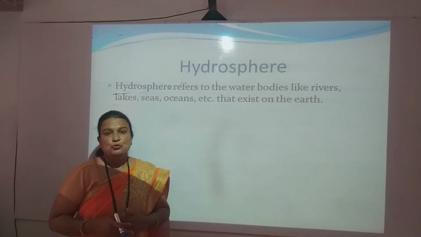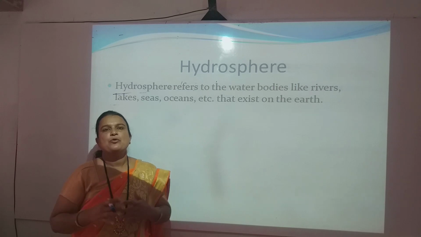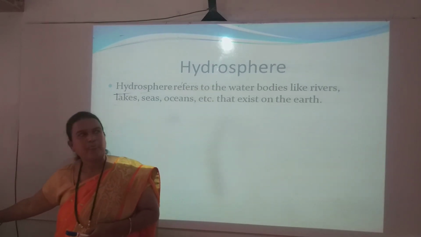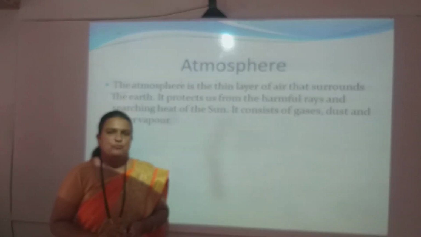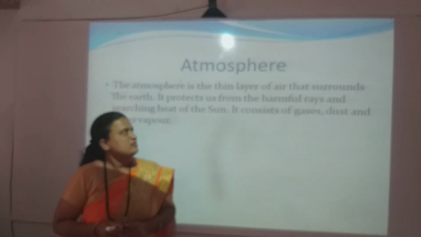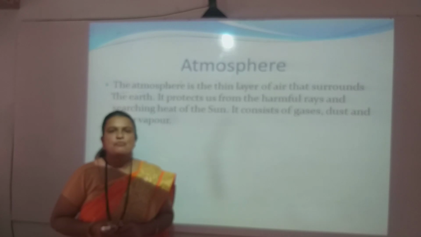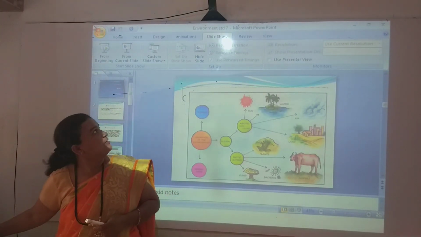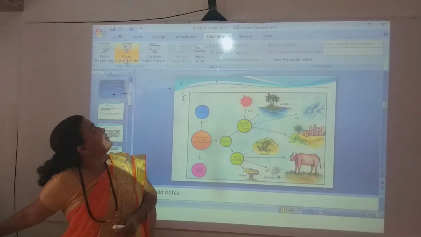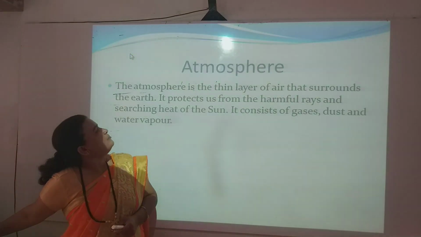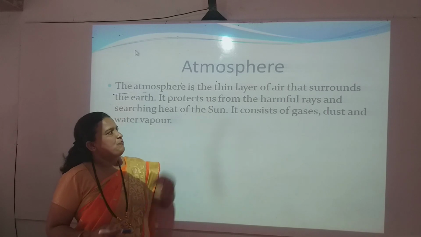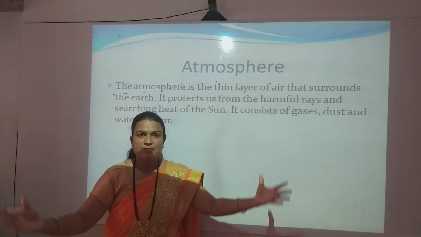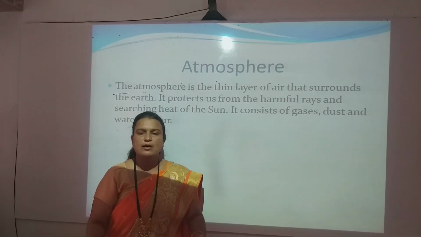Dams are there. So these all water bodies are included in the hydrosphere category. Now the atmosphere. Atmo means air and sphere means layer. A thin layer of air which surrounds the planet Earth is called the atmosphere. So atmosphere means the thin layer of air that surrounds the planet Earth, and because of that thin layer, whatever